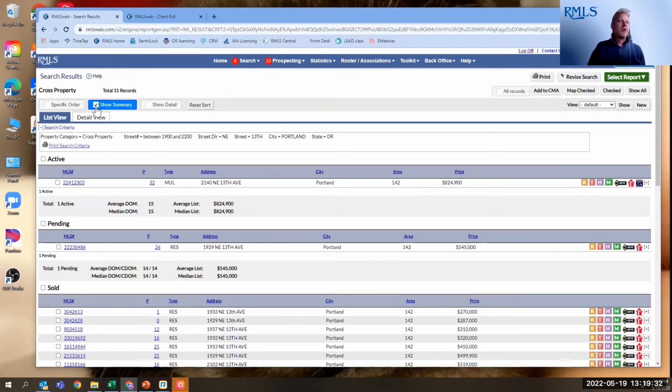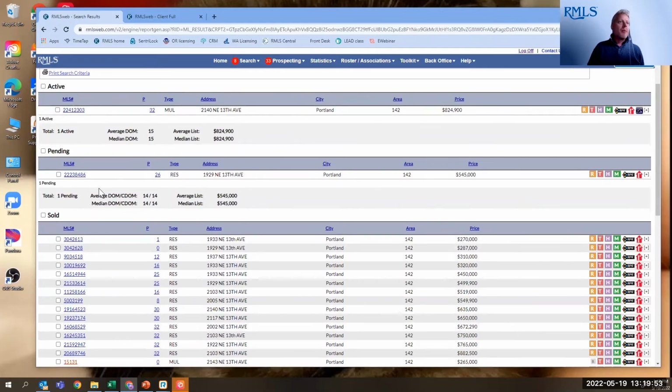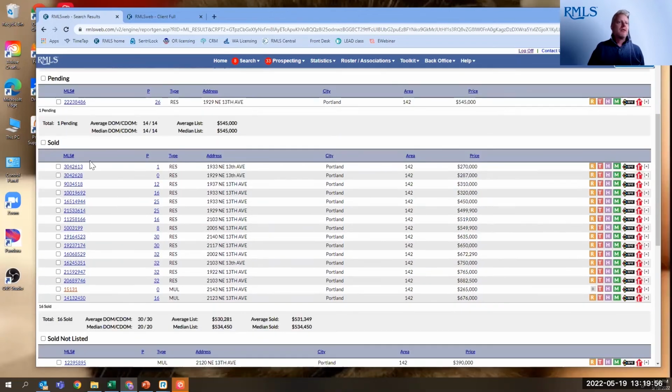And because I've got show summary checked up here, again, that's nothing new, but I just like to point out that I've got it checked because it's going to give me a summary of each of the statuses. So again, this is returning all the MLS information for this range. It's going to bring up any active listings that are in those couple of blocks, along with the average and median days on market, average and median list price. I've got 1 pending listing that's showing up. I can look at all the solds that have ever been entered into that address range.